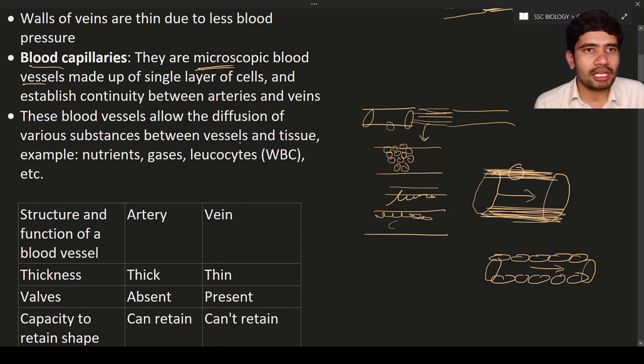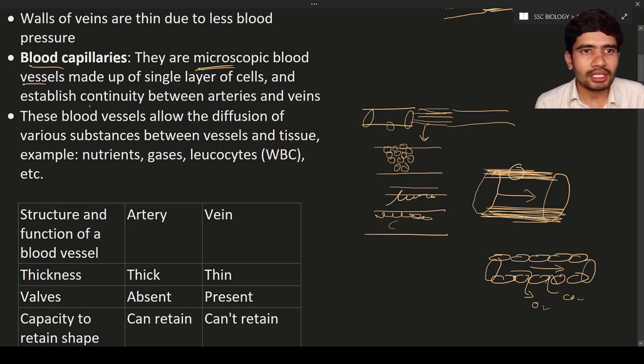So by this way we can understand that due to the presence of a single layer of cells, the nutrients can flow easily from the cells. From the cell spaces the oxygen can move out, carbon dioxide may enter in, and so on. So exchanging of the gases can take place through the blood capillaries due to the thickness of one layer, and also due to the presence of small microscopic holes between the cells. So this is the importance of the blood capillary.